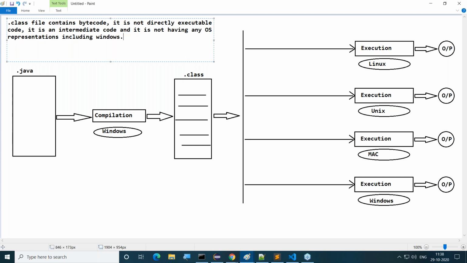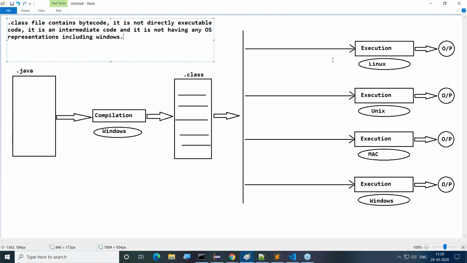But guys, now try to recognize this. Bytecode is neutral. Good. It is not representing any operating system. But if you want to execute this bytecode on Linux operating system, we need Linux represented bytecode. That bytecode must be as per Linux operating system representations.